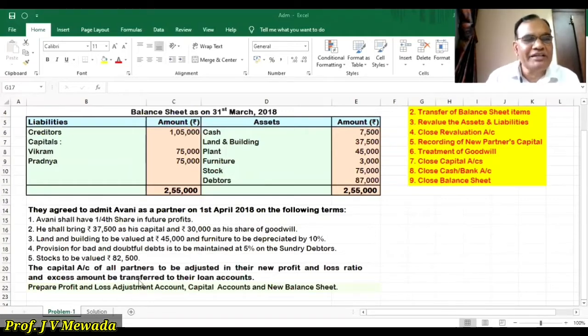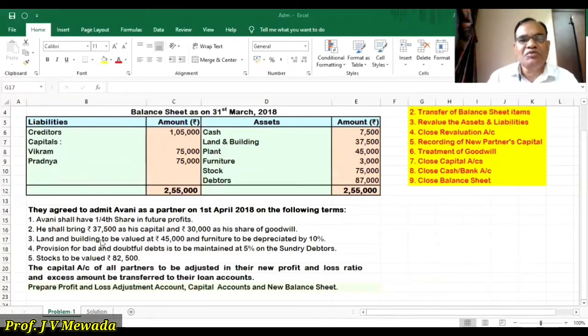So these are the 5 adjustments, and one more adjustment is there: the capital account of all the partners to be adjusted in their new profit sharing ratio, and the excess amount is transferred to the loan accounts. Prepare profit and loss adjustment account, capital account, and new balance sheet. So this is given to us in the problem.